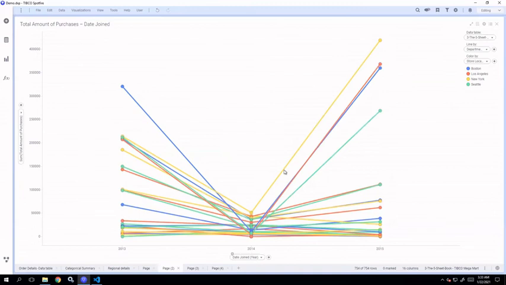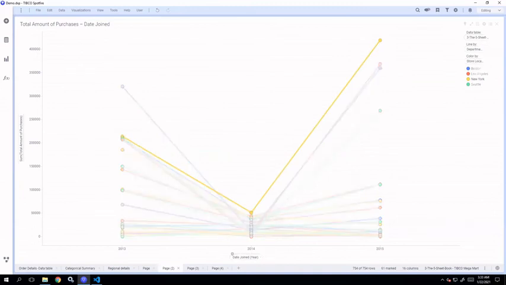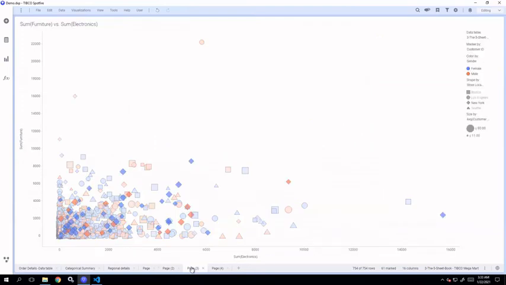Now, when you go to a different page where the same data table has been used, like in this scatter plot, where the data table used is TIBCO Megamart, you can see some of the marker points are marked. Why? Because marking is propagated throughout the document.